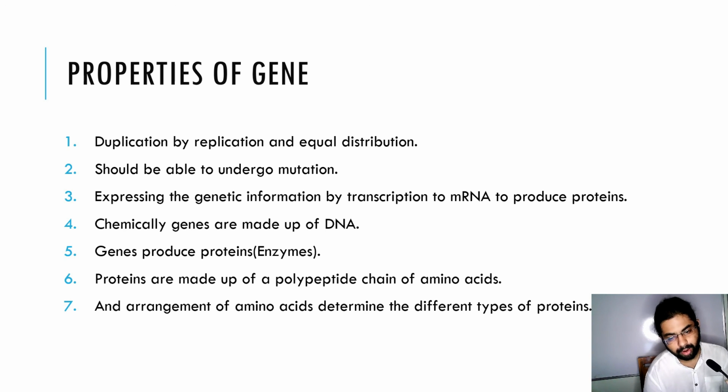Proteins are made up of polypeptide chains of amino acids. Now what is protein? I will discuss in my next video, in biochemistry more appropriately. So proteins are polypeptide chains of amino acids. An arrangement of amino acids determines different types of proteins. So protein is nothing but something made up of amino acids. Now why have I included protein in gene? Because gene is responsible to produce protein, and protein is nothing but a polypeptide chain of amino acids.